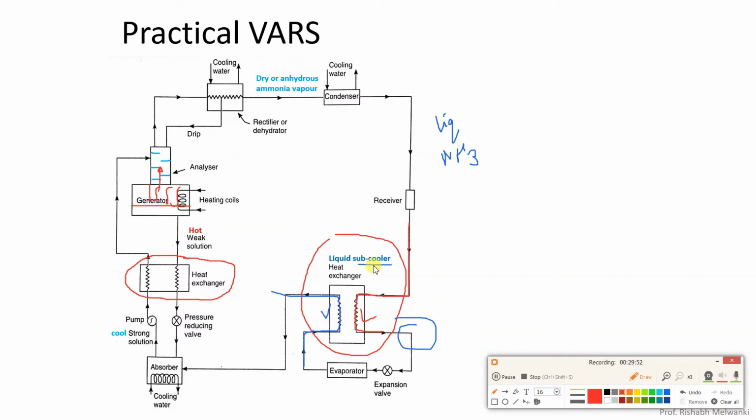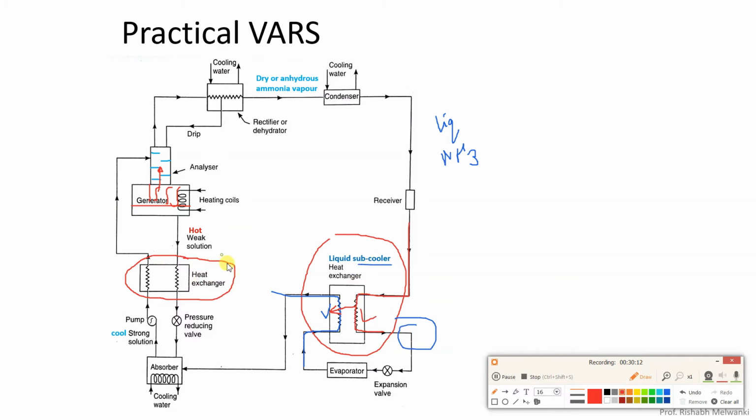Liquid subcooler. So what happens basically, this liquid ammonia will give its heat to this vapor. Because of that there will be subcooling of this liquid ammonia and we get subcooled liquid ammonia at this point. So this is the function of the liquid subcooler.